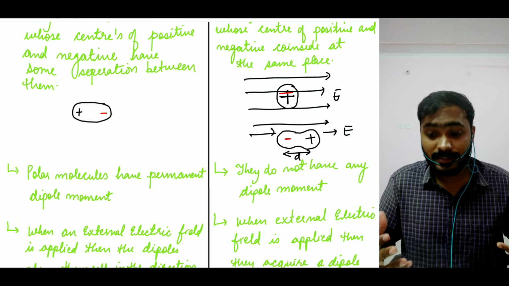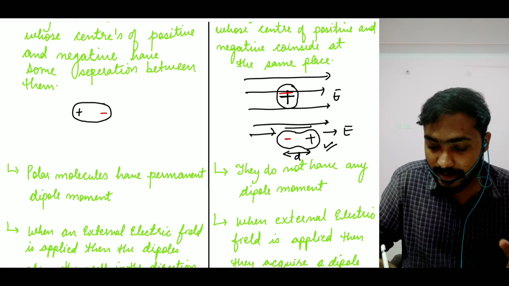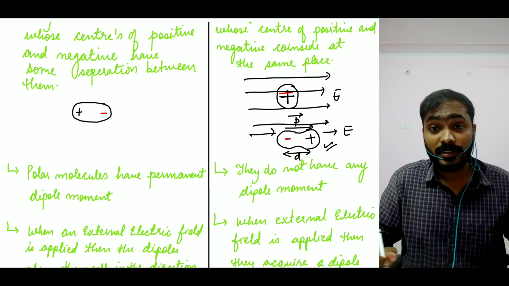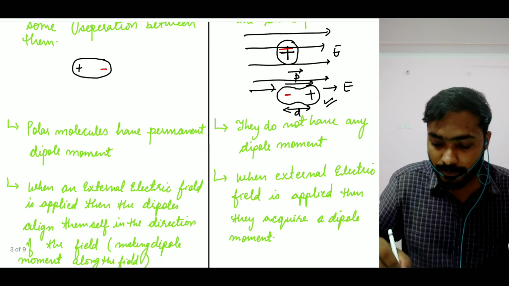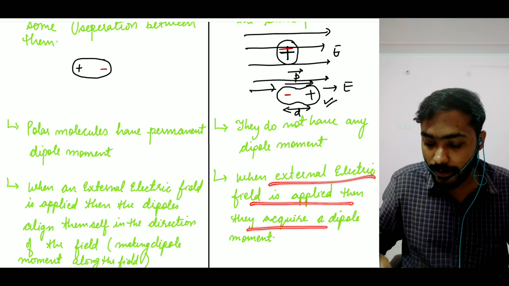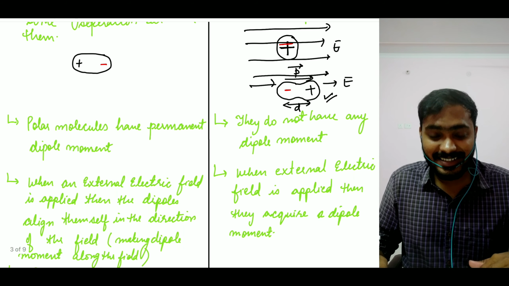Now when that happens, it becomes a dipole moment, or I can say it can now have a dipole moment in the direction of your electric field, right? So that's what this point is saying. When an external electric field is applied, then they acquire a dipole moment. Yes, they have acquired a dipole moment, right? That is understandable.